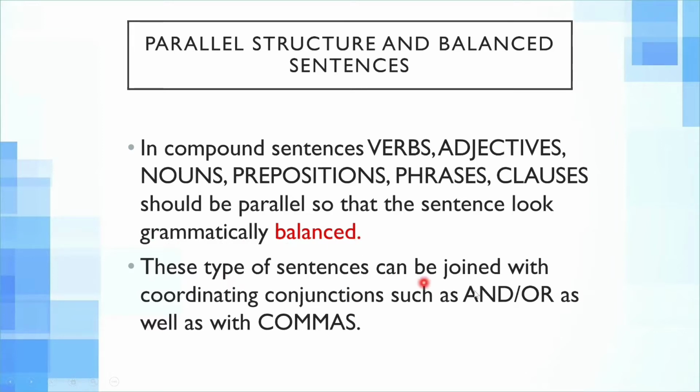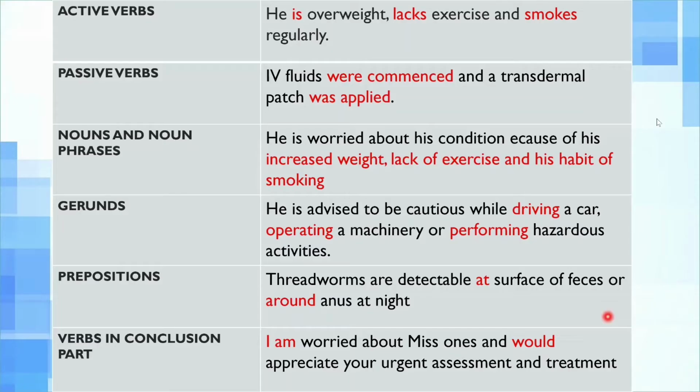These types of sentences can be joined with coordinating conjunctions like "and" as well as with commas. The use of commas for compound sentences has been explained to you by Zara as well. Okay, let's take a look at these examples.